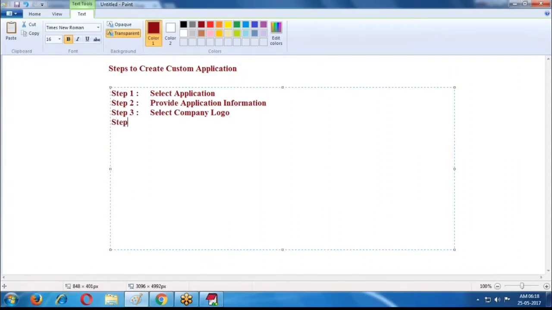Step 4, select default landing tab and required tabs.